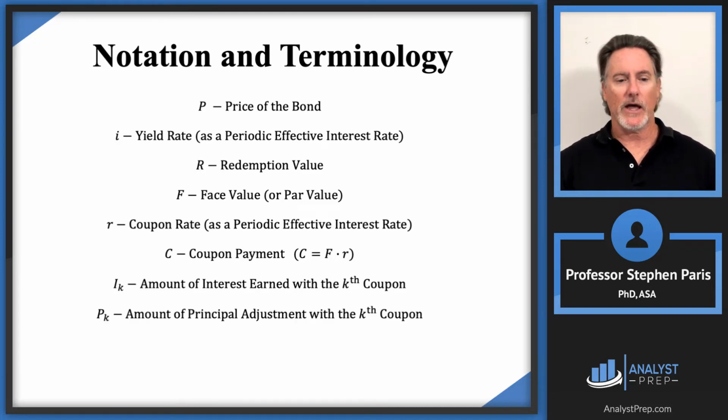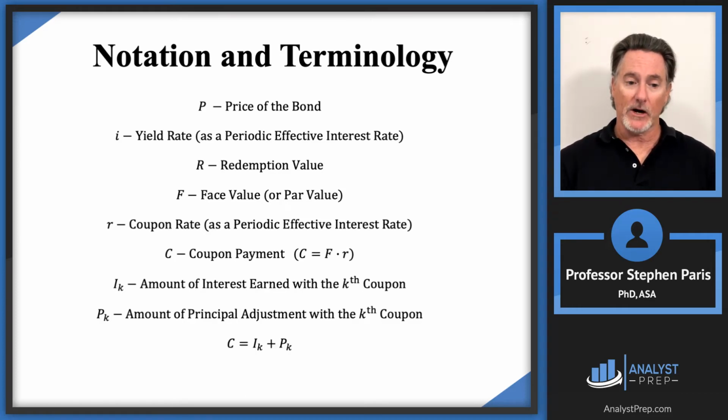We also have the symbol cap P sub k in the context of bonds. In the context of loans, cap P sub k is the amount of principal repaid, but in the context of bonds, we say that it's the amount of principal adjustment. We'll get into the weeds on these cap I's and cap P's in another video, but right now, that's just symbolically what the cap I and cap P are representing. And of course, just like with loans, the total payment is equal to the sum of the cap I and the cap P. This time the total payment is called the coupon payment, so cap C is equal to cap I sub k plus cap P sub k.